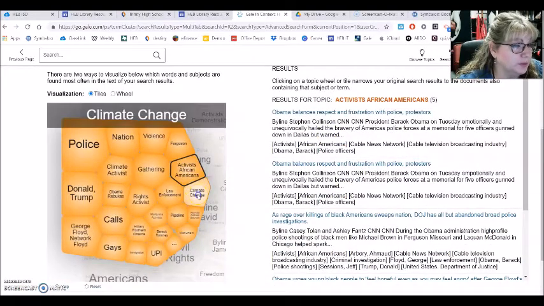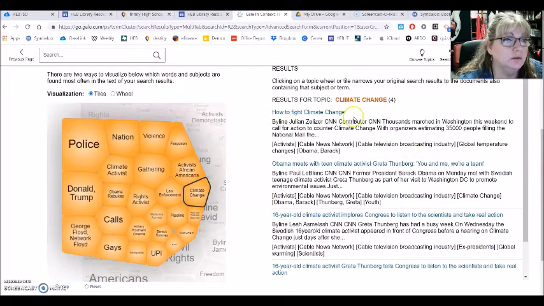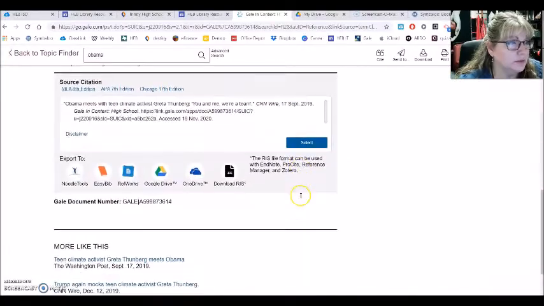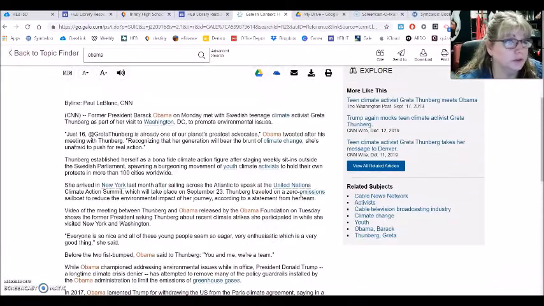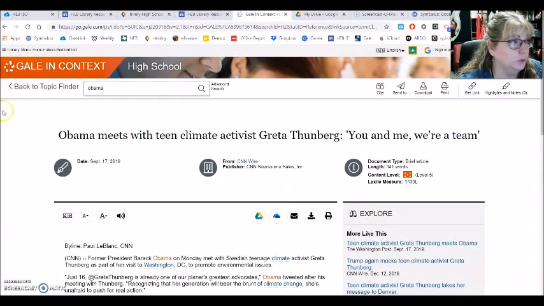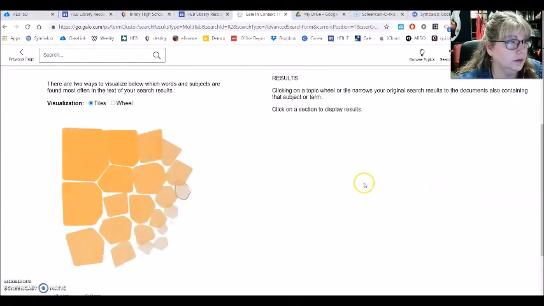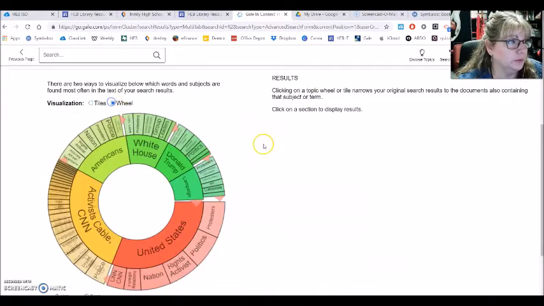Okay, so what about climate change? How Obama was working for climate change. Okay, so here's an article on that. It's pretty short though, so you might want more than just that. You can go back to the topic finder. That's good. By the way, you can also change it to a wheel, just in case that's your visual preference there.